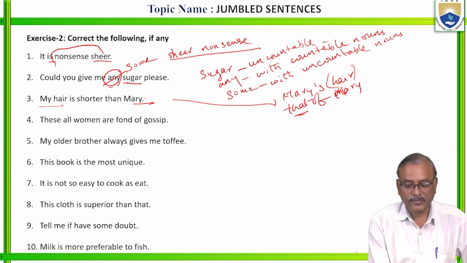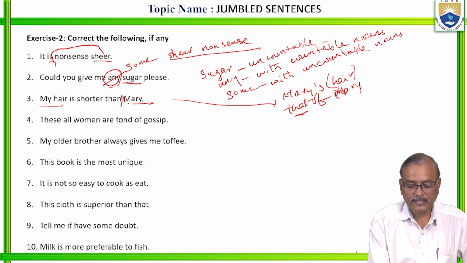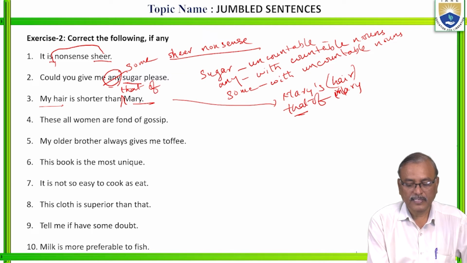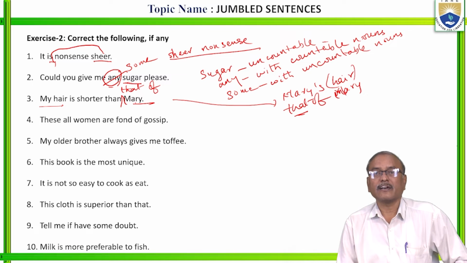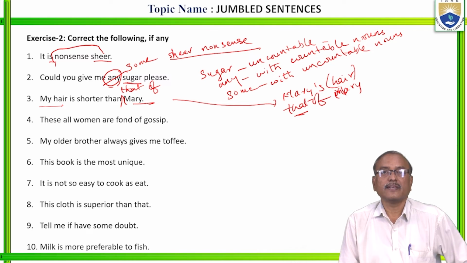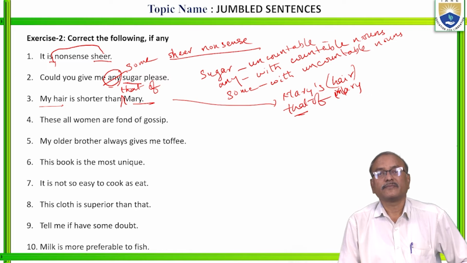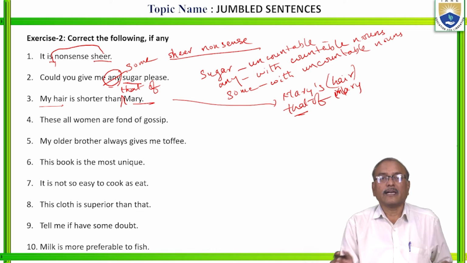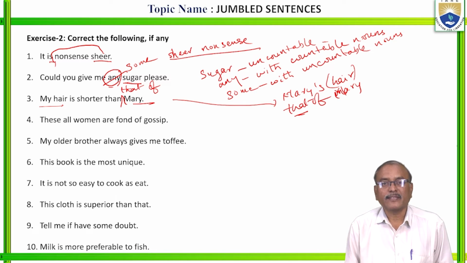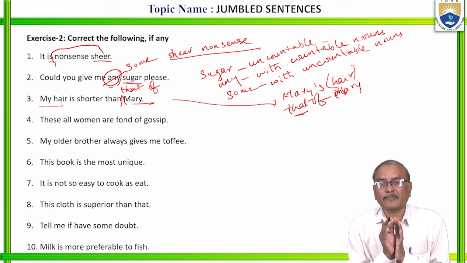So you can use here than that of Mary. My hair is shorter than that of Mary. What is the rule? Comparison should be made between things or persons of the same category. Is it clear?